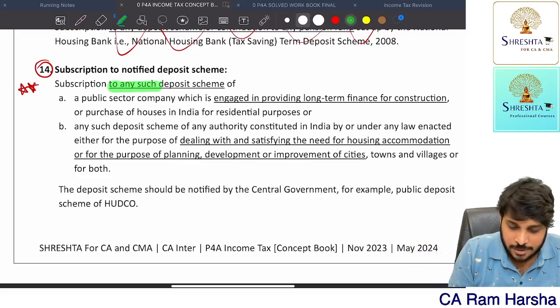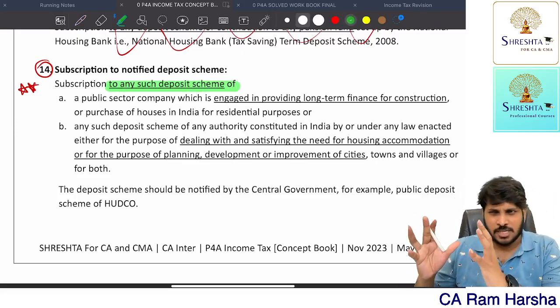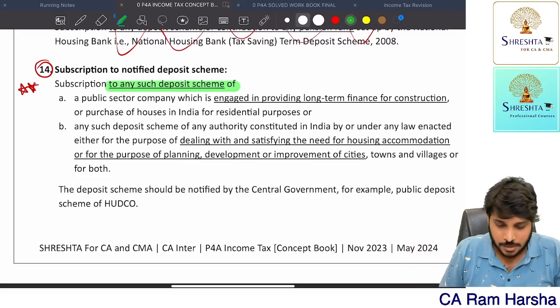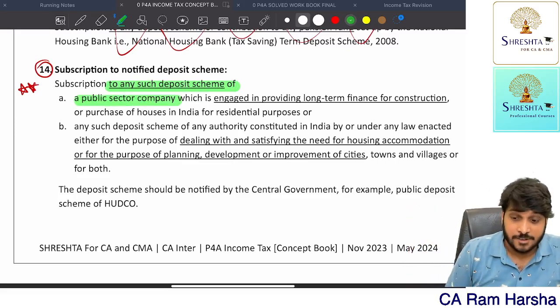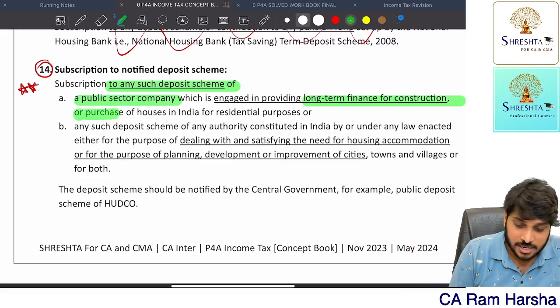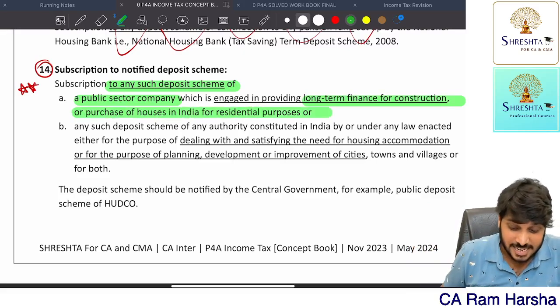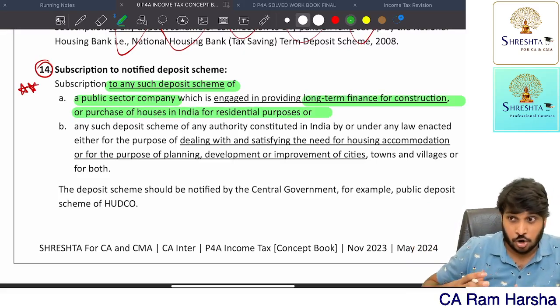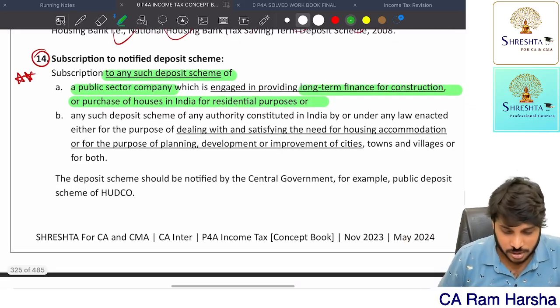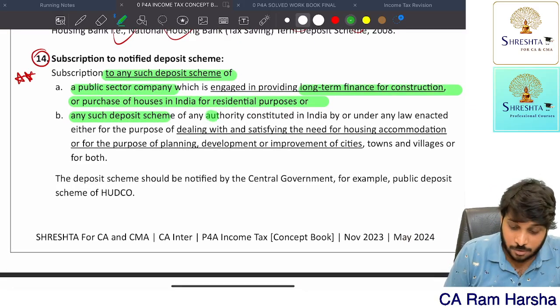Suppose you are subscribing to some deposit scheme, where you deposit money with a public sector company engaged in long-term finance for construction or purchase of houses in India for residential purpose. So they do long-term housing projects or infrastructure projects, or any deposit scheme of an authority constituted in India dealing with and satisfying the needs of housing, accommodation, planning, development of cities, towns and villages.